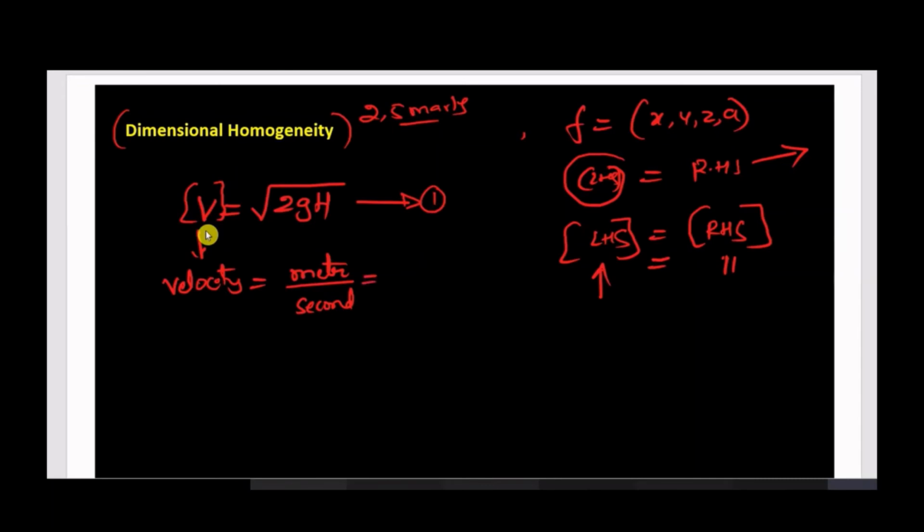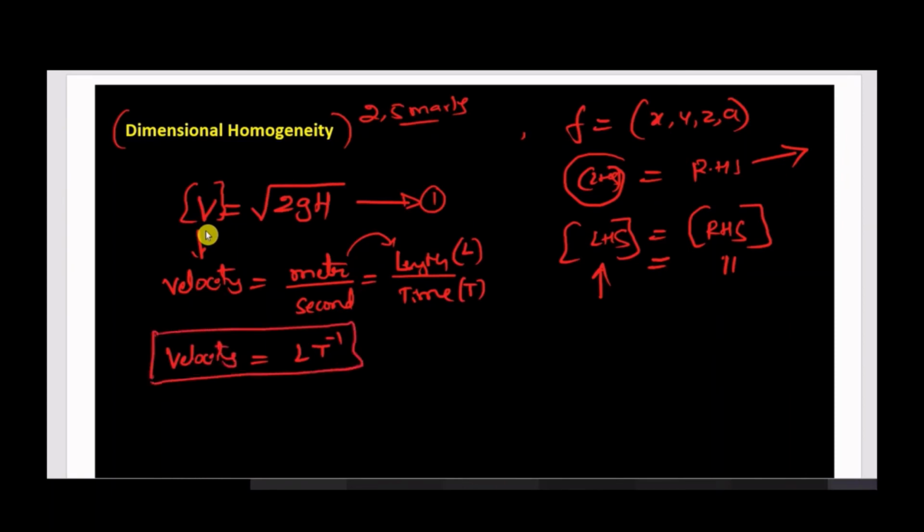So meter, I will write in terms of fundamental quantities, that is L, length. Meter is a unit of length, so I will write L. Second is time. Second is related to the time unit. So if you write velocity dimensions, length L, time T. So L T minus 1 is the dimension of velocity. Dimension of velocity is L T to the power of minus 1. So this is the left hand side I have written. This is the LHS of the equation.